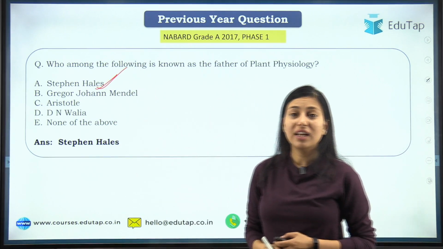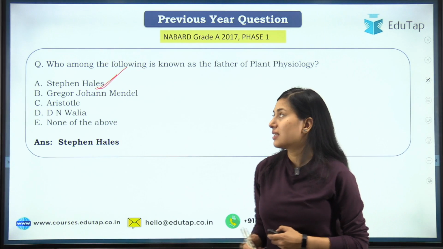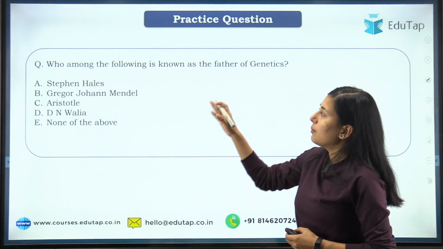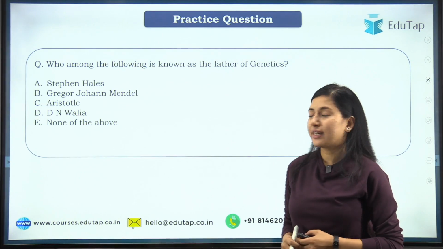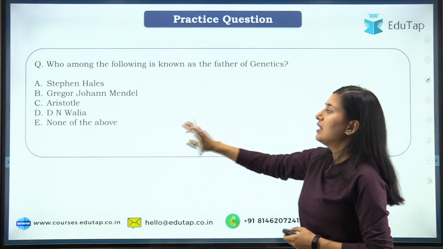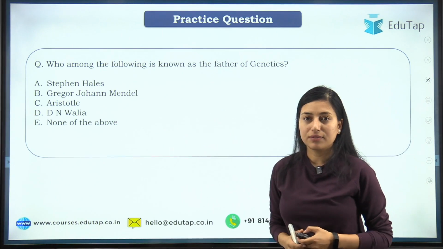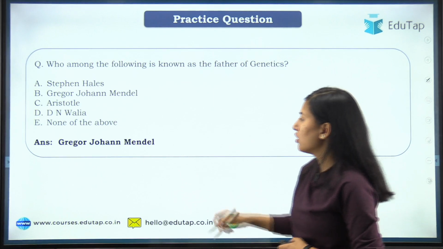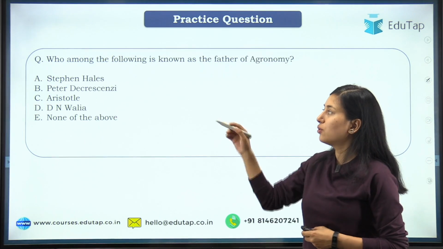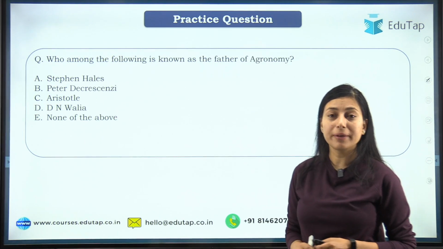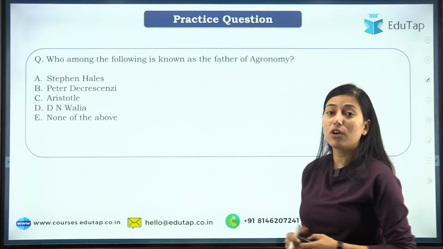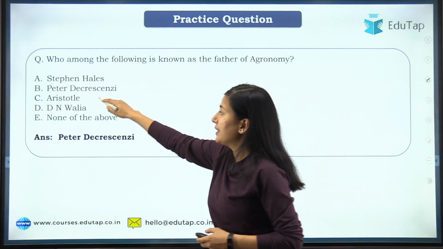Now, if this is clear, let's see some practice questions of such type. Who among the following is known as father of genetics? Your options are Stephen Hales, George Johann Mendel, Aristotle, D'Anviglia, none of the above. And your right answer is George Johann Mendel. We have discussed this. Now moving on to the next practice question: who among the following is known as father of agronomy? This is a very important question. Students, you should know that the father of agronomy is Peter de Crescenzi.